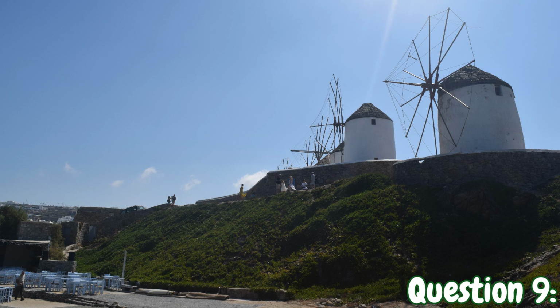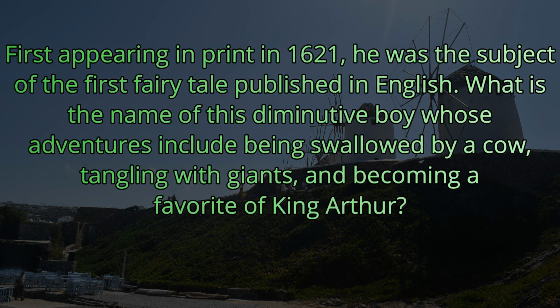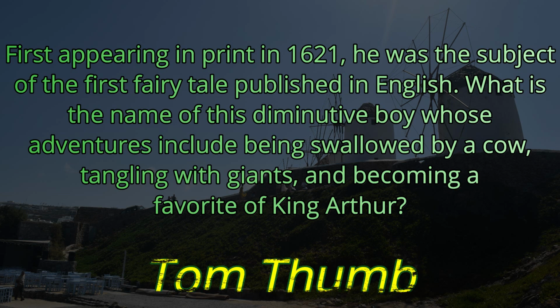Question number 9. First appearing in print in 1621, he was the subject of the first fairy tale published in English. What is the name of this diminutive boy whose adventures include being swallowed by a cow, tangling with giants, and becoming a favorite of King Arthur? Those are all stories about Little Tom Thumb.